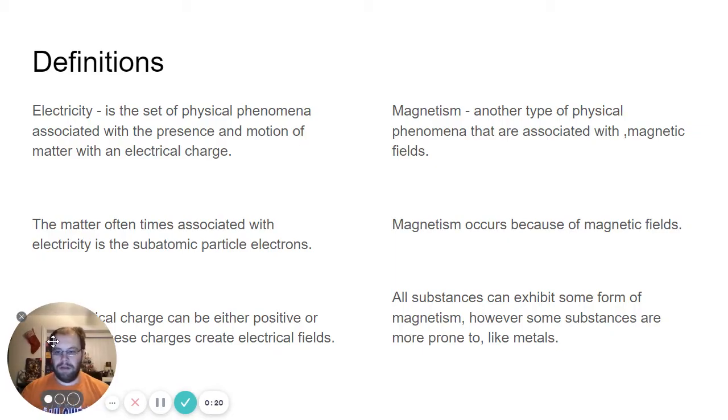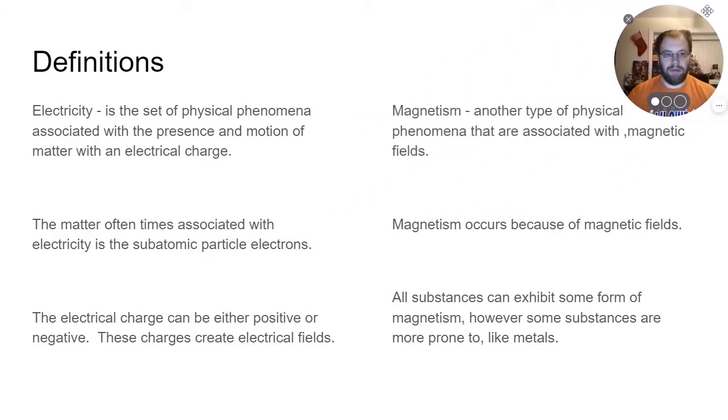So to start us off here, I'm going to move myself over to the corner here, and then here we go. So definitions. Well, electricity is just the set of physical phenomena that are associated with the presence and motion of things with electrical charge. So anything that has an electrical charge, any type of matter that moves, that has electrical charge, that's electricity.